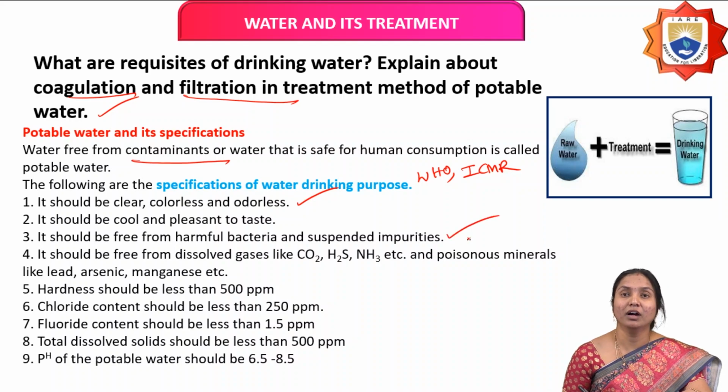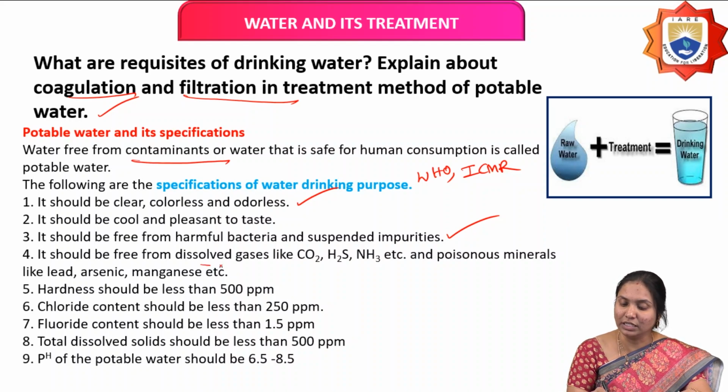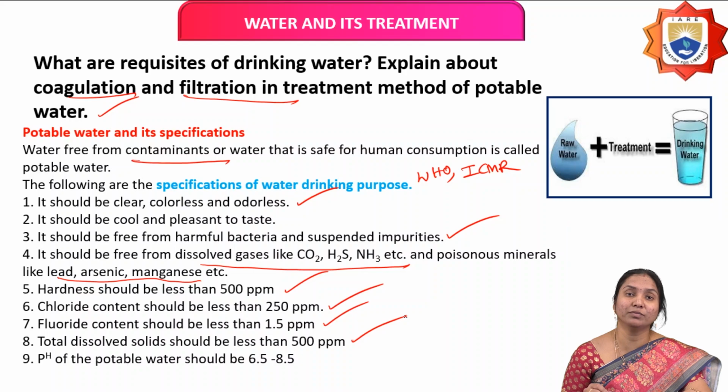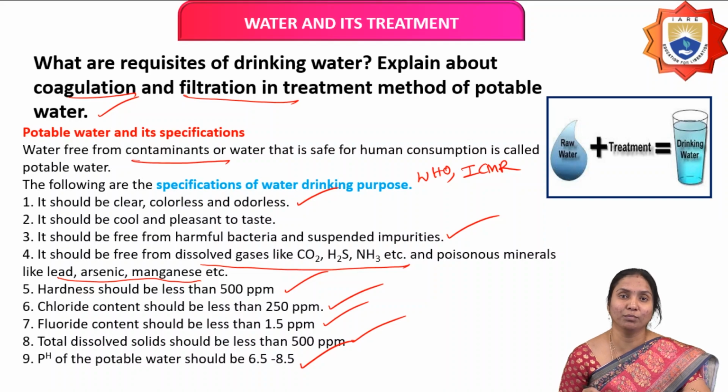It should be free from harmful bacteria and suspended impurities, free from dissolved gases like carbon dioxide, hydrogen sulfide, ammonia, etc., and poisonous materials like lead, arsenic, manganese, etc. The hardness should be less than 500 ppm, chloride content less than 250 ppm, fluoride content less than 1.5 ppm, total dissolved solids less than 500 ppm, and the pH of potable water is 6.5 to 8.5. So this water is considered as potable water.